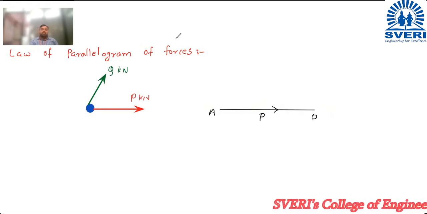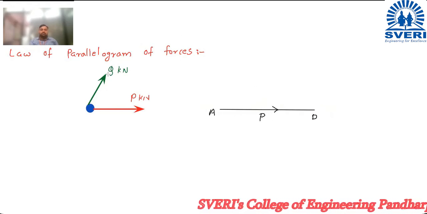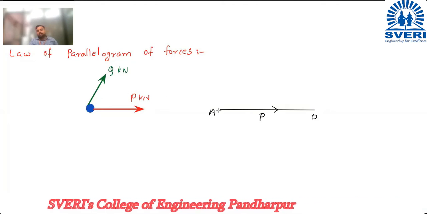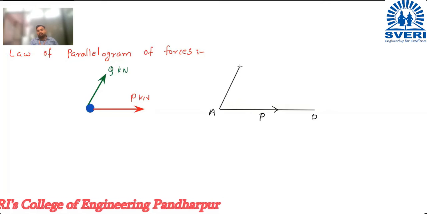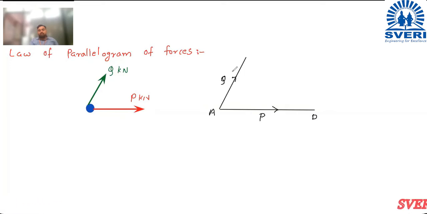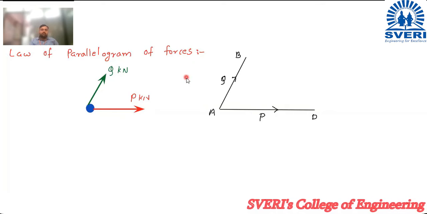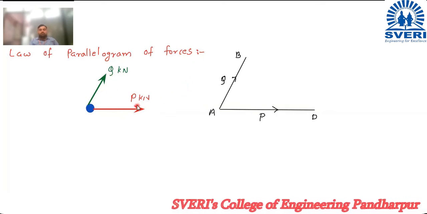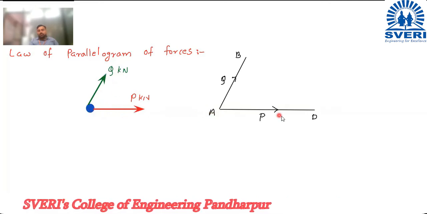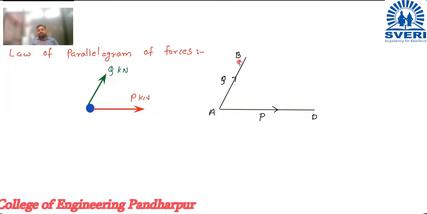Now, parallel to this, if I show another side of this parallelogram, this is my force Q, and this is, suppose, AB. Now I will translate it in Marathi also, and in English also I will tell. These two are the forces P and Q acting on a point. These two forces are represented by two adjacent sides of the parallelogram, AD and AB.